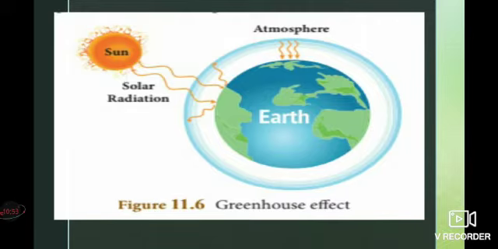If the level of greenhouse gases increases, it results in a gradual increase in the temperature of the Earth's atmosphere, and this is called global warming. So global warming means the increasing level of temperature. It is increased due to the greenhouse effect. Simply, the greenhouse gases present in the atmosphere absorb the infrared radiation and increase the atmospheric temperature. So global warming is caused.